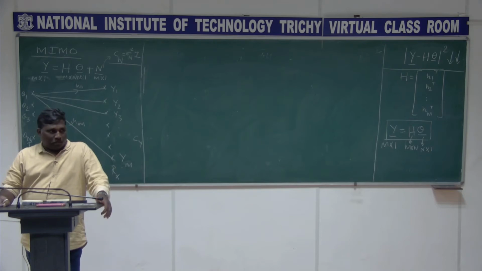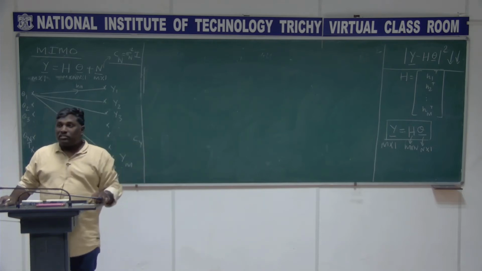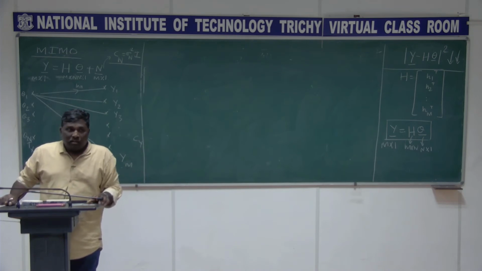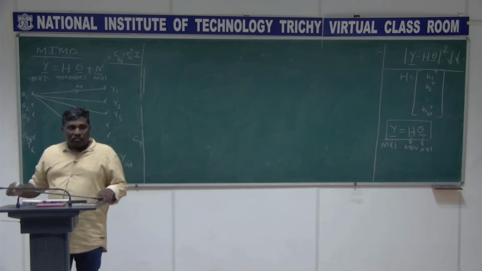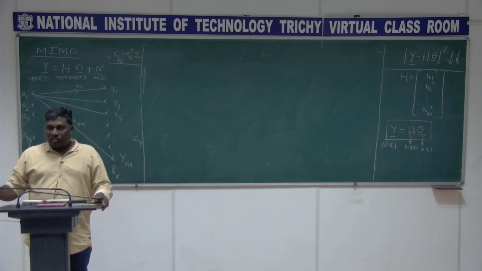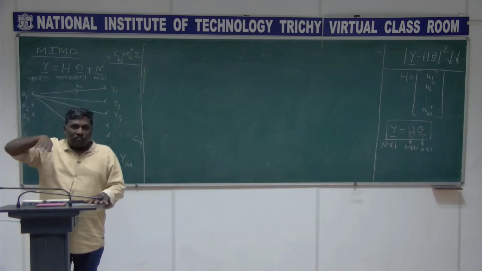You understood what I'm telling? This is what we call the least square technique. Even if the noise is not Gaussian, this is another solution apart from all the solutions we had.